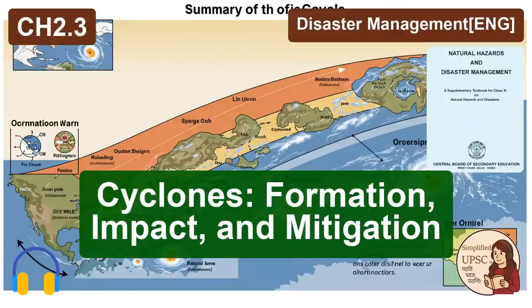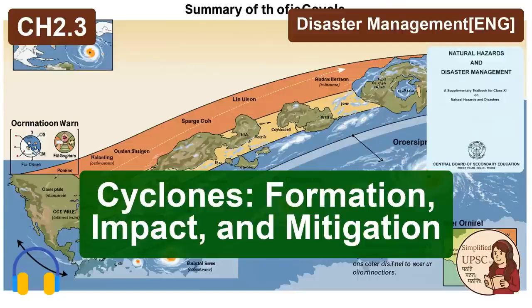On one hand, you have to manage the intense physical hazard, the raw power of the supercyclone itself. But at the same time, and perhaps this is the greater challenge, you have to address the endemic social vulnerability. Why did 10,000 people die in Odisha? It wasn't just because of the storm. It was because the coastal populations were impoverished. They lived in fragile homes they couldn't afford to reinforce. They couldn't build on stilts. Their livelihoods were tied directly to the land and sea that were about to be destroyed.